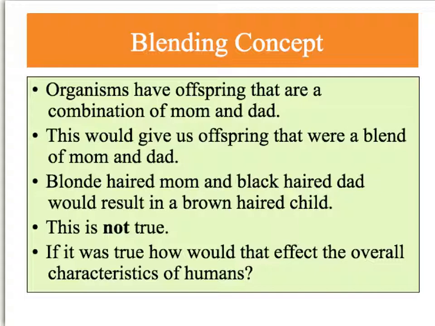So if you were to look at all the characteristics in humans, if we were to breed, we would tend to have our characteristics change or blend into this intermediate characteristic, and we would all kind of look the same. We would be the same height, we'd have the same IQ, the same eye color, skin color, all these things. We would look very, very similar.